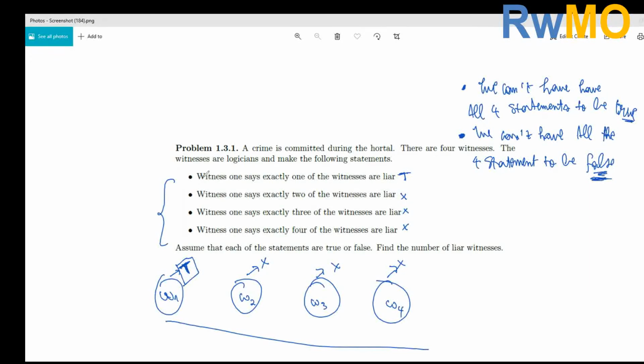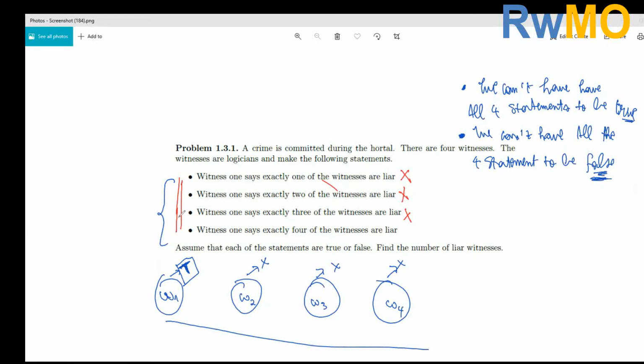Let's say this statement is false. So you are saying exactly one of the witnesses is a liar, and you are saying, no, this is not true. So this statement is false, and this is false. The second witness says exactly 2 of the witnesses are liars, so this is also false, and this is false. Now, on the 4th statement, you are saying exactly 4 of the witnesses are liars. We see that we already have 4 people right here.